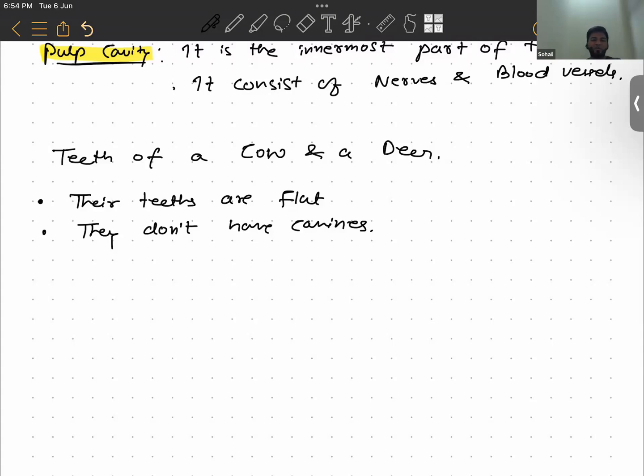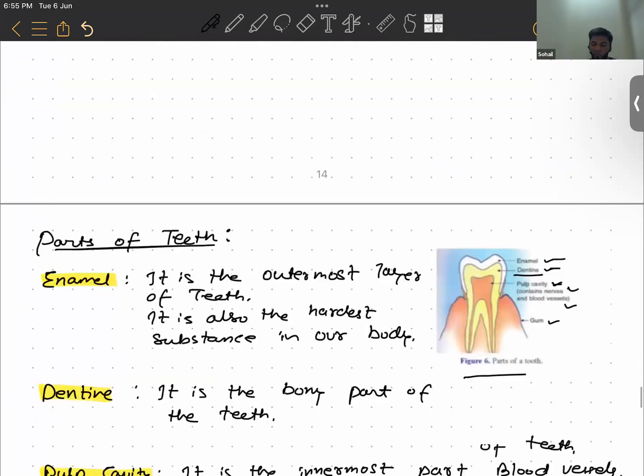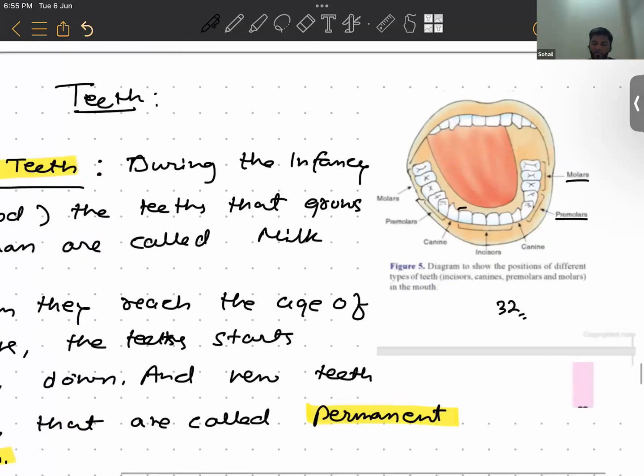What are some examples? Like you have buffalo, sheep, giraffe, camel, deer, and goat. Most of these animals also don't have incisors, that is the front teeth. And they also don't have canines, right? Incisors are the front four teeth, so they lack incisors also.